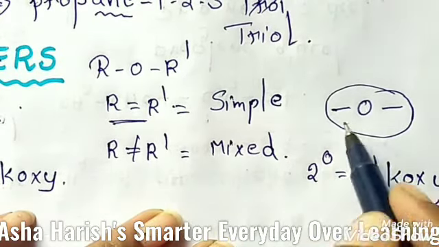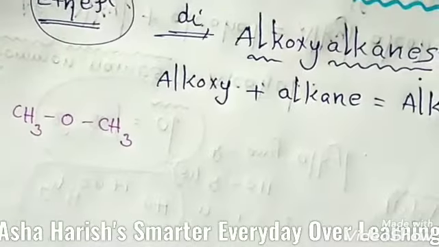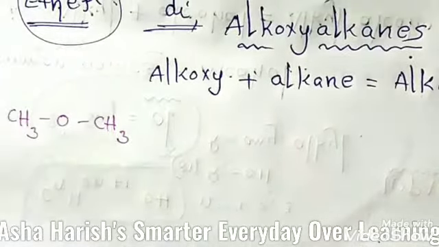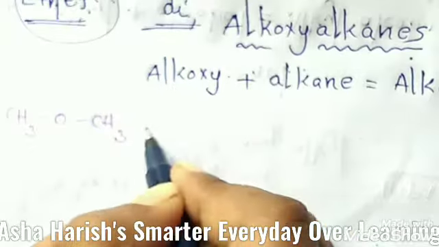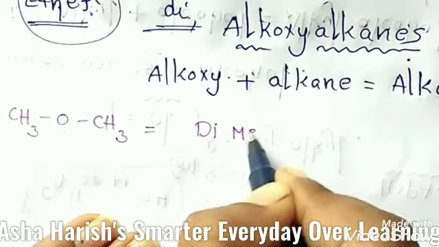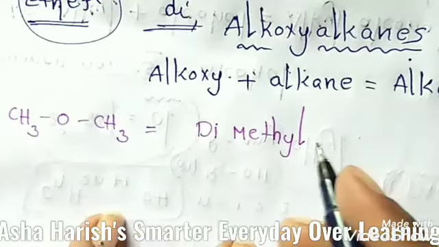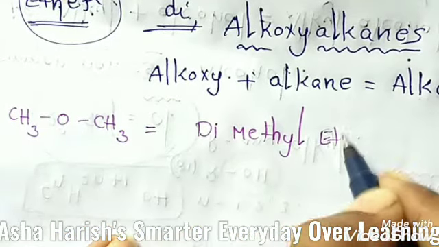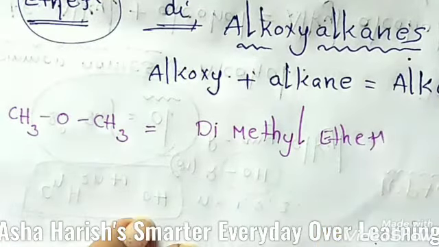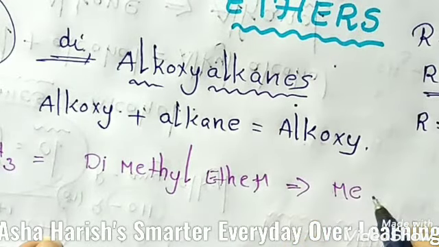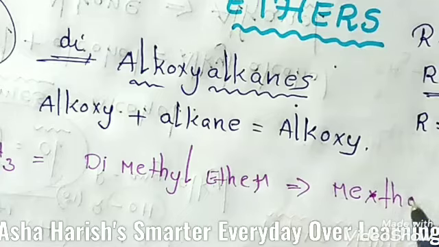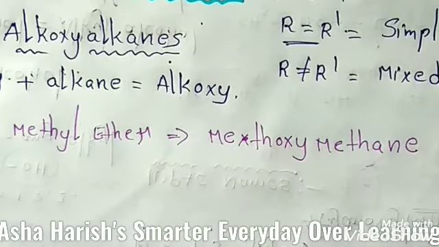Here the functional group indication I told you, and basing upon that, here we have the example CH3OCH3. The common name: see here students, two methyl groups are located, then you should add dimethyl, and this is completely the structure of an ether. Then you should represent it simply as dimethyl ether. And for this the IUPAC name: one oxygen group is there also, so for this, methoxy, methane. Methoxymethane is the IUPAC name of this compound.